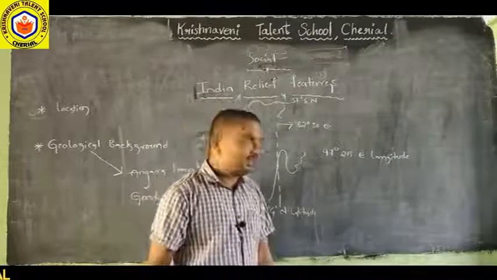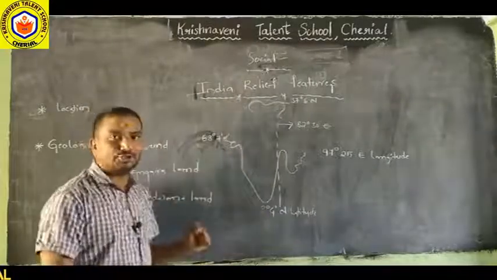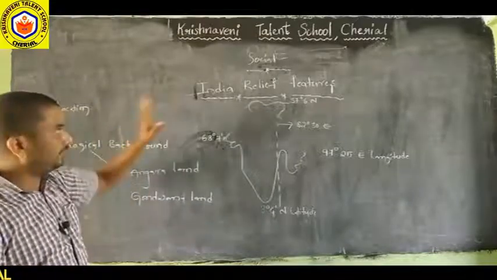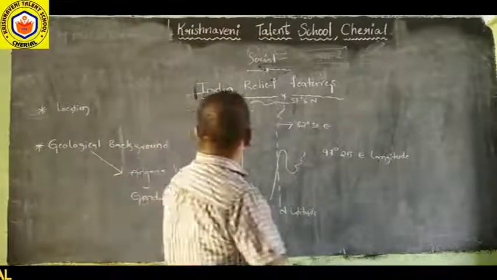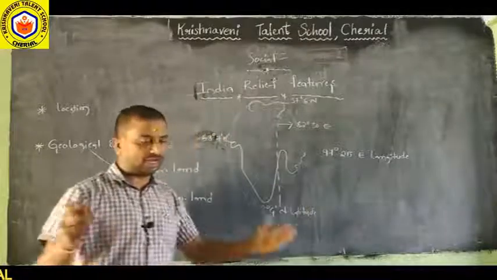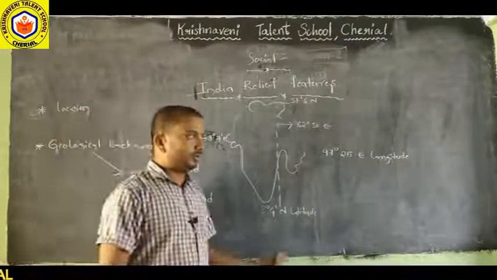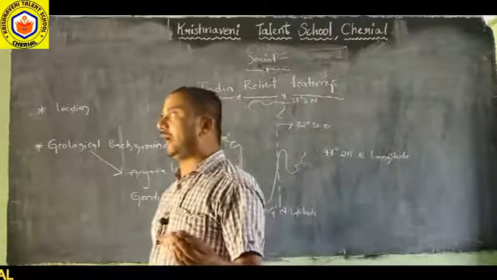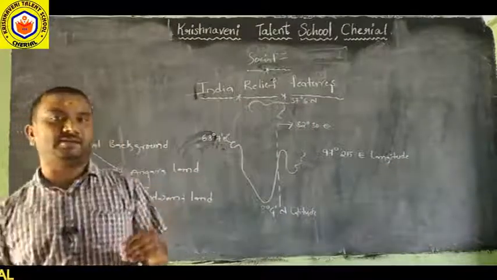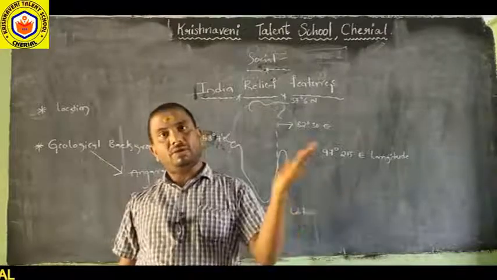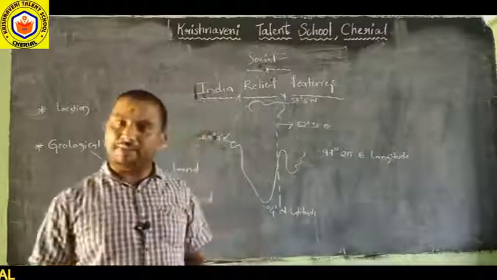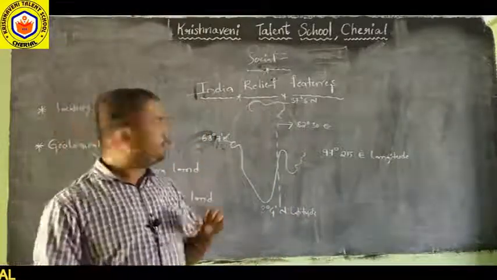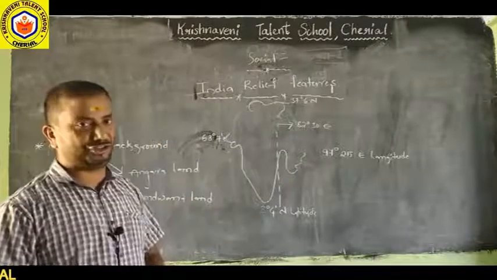Okay, listen carefully. We are coming to the lesson, social studies. The first chapter is India relief features. We have many lessons. Geography and economics are in paper 1. History and civics, political science, are in paper 2. So first we are going to learn paper 1. The first chapter is India relief features.